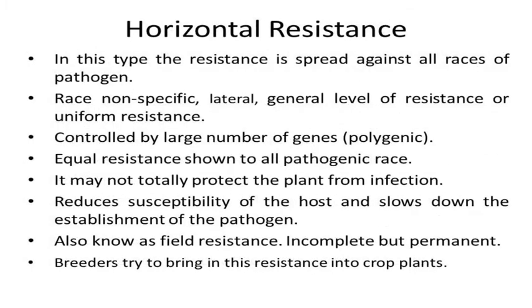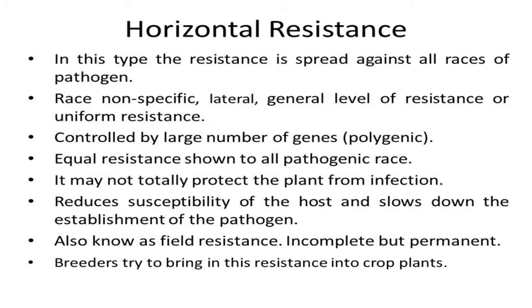Whereas in case of the horizontal resistance, it is a generalized resistance or a non-race specific resistance or uniform resistance, and in this type of resistance the resistance is spread against all the races of the pathogen. So the plant exerts the resistance irrespective of the physiological race of a pathogen. And as compared to the vertical resistance, the horizontal resistance is controlled by a large number of genes. So it is essentially polygenic, whereas in vertical it could be monogenic, oligogenic or polygenic.